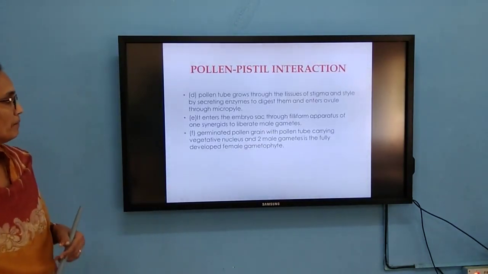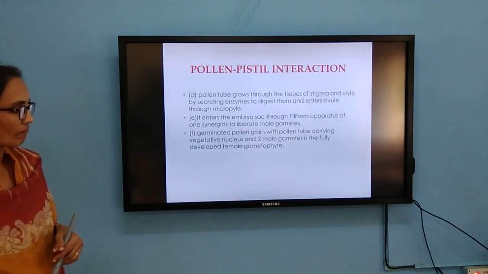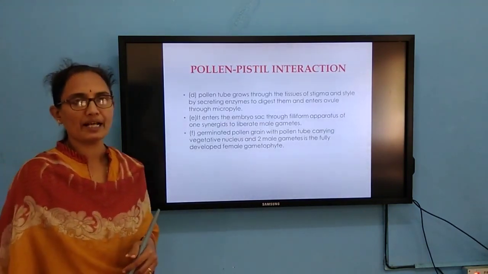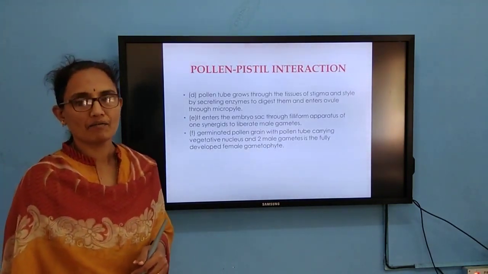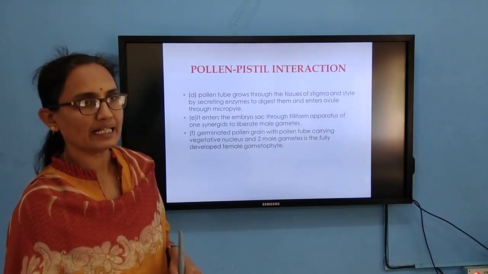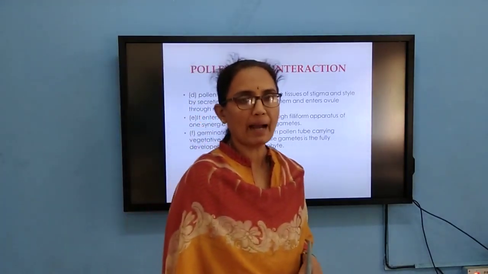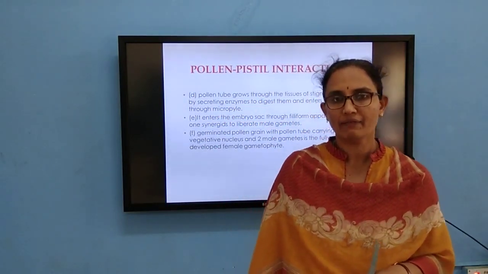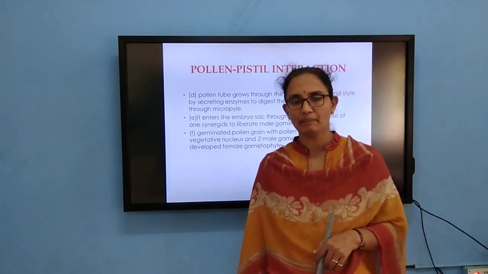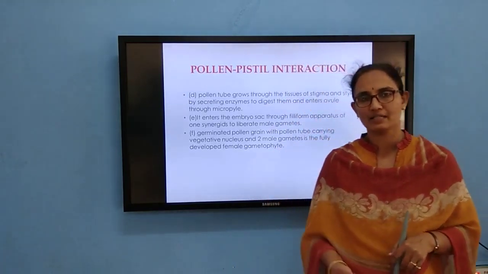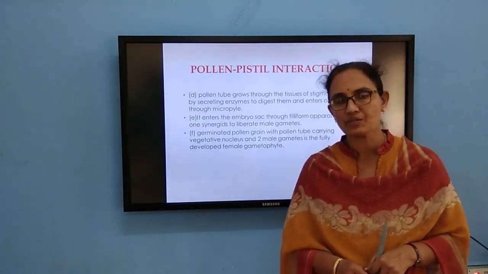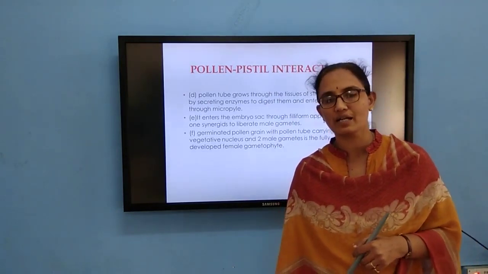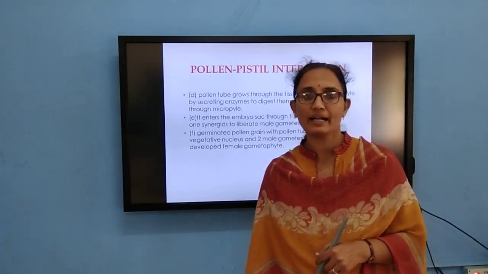Coming to the next one, once the pollination takes place, once the stigma identifies it as compatible, because of the dialogue, because of secretion of certain chemical substances, the germination of the pollen grain takes place.